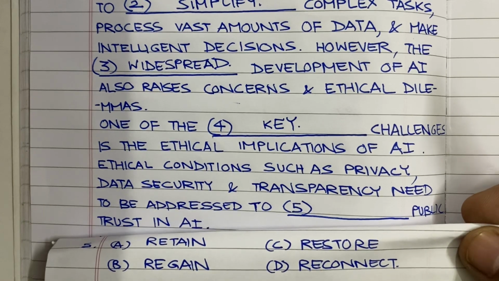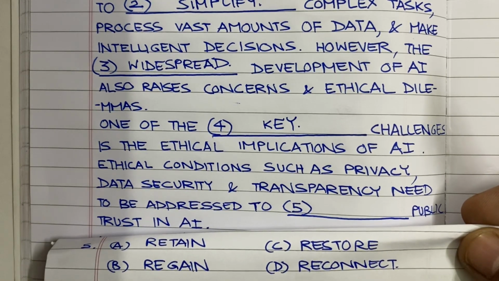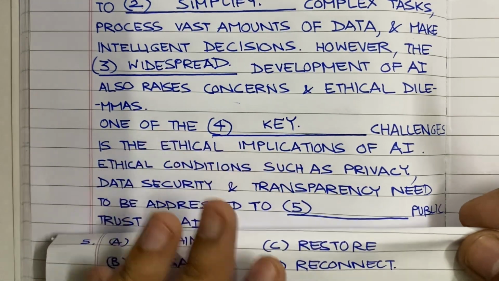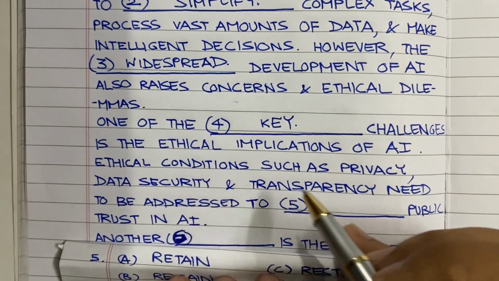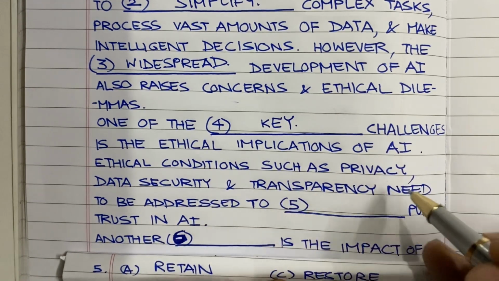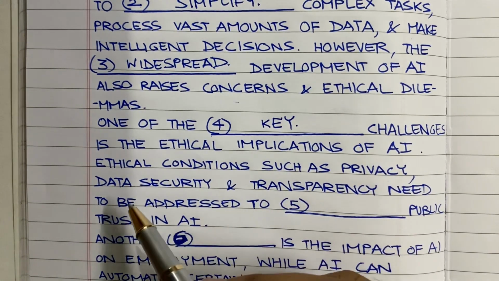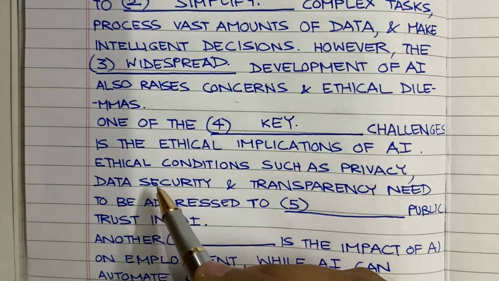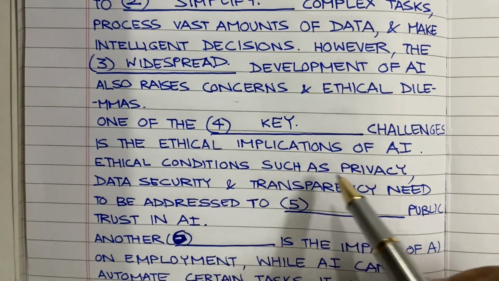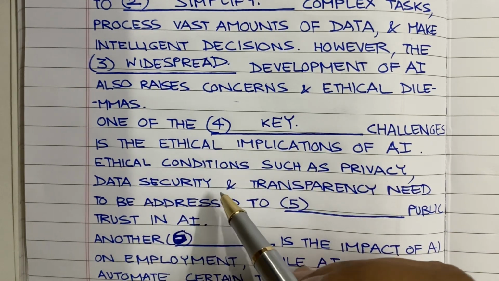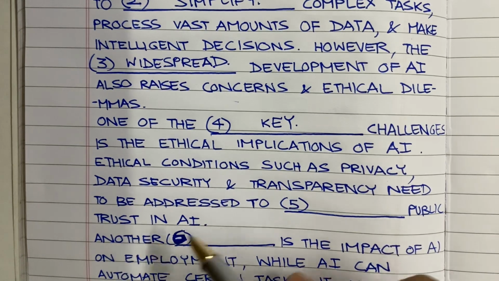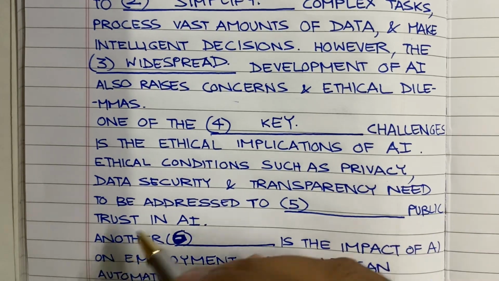Now I am giving you a very important tip for answering such questions. First of all, don't look at the answer options. Try to read the sentence only and try to think what kind of word could fit in over here. So if we read just the sentence, then the sentence says: ethical conditions such as privacy, data security and transparency need to be addressed to blank public trust in AI. So we are talking about public trust.